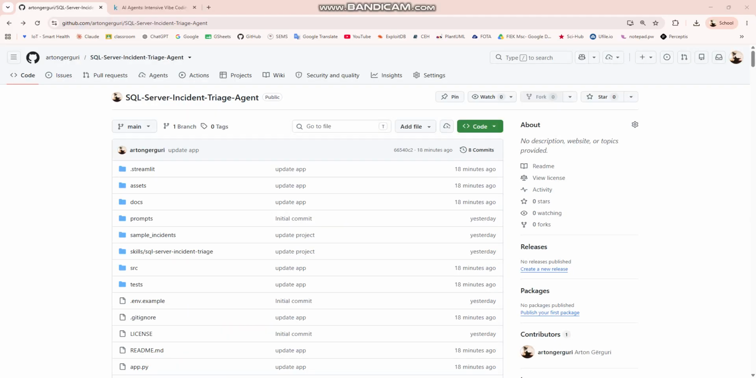In summary, this project is a practical business agent that helps reduce SQL Server incident triage time, improves consistency, and keeps human DBA approval in the loop for operational actions.